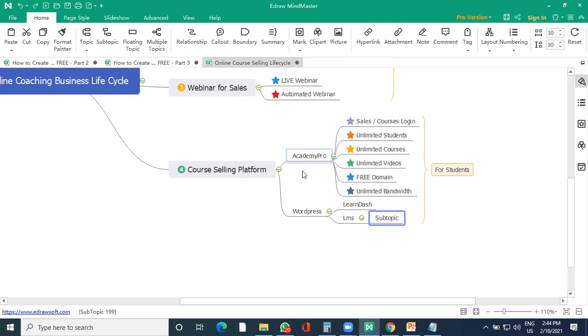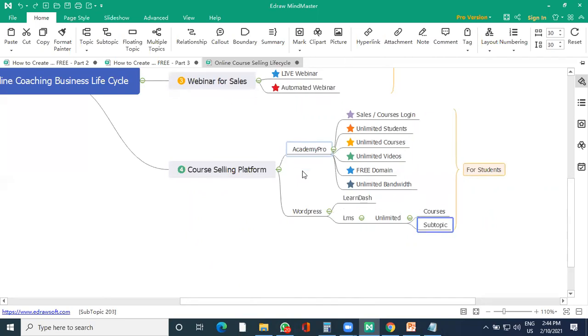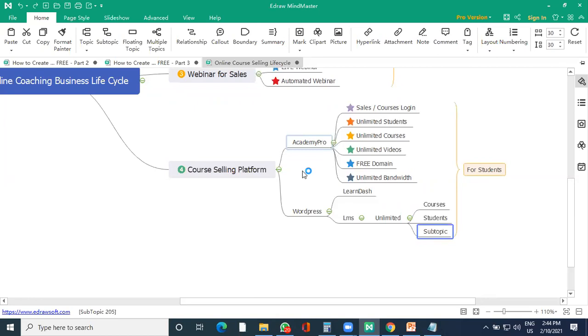I'll show you this here again. You can add unlimited courses, unlimited students, and unlimited pages. So this becomes like a whole content management system if you are using WordPress.